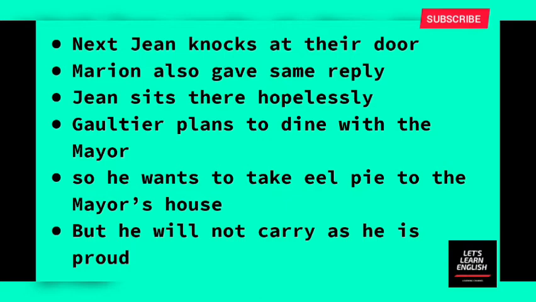Then our miserable Jean sits there desperately. He did not get any food, and he has been sent away by Marion also. So he sits desperately outside. He feels very bad because Jean did not get anything to satisfy his belly. While he was hopelessly waiting outside, our Jean overheard a conversation between Gaultier and his wife Marion.